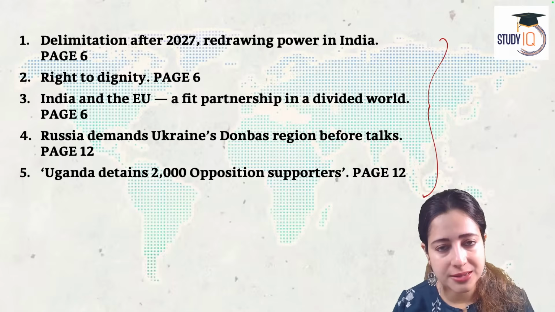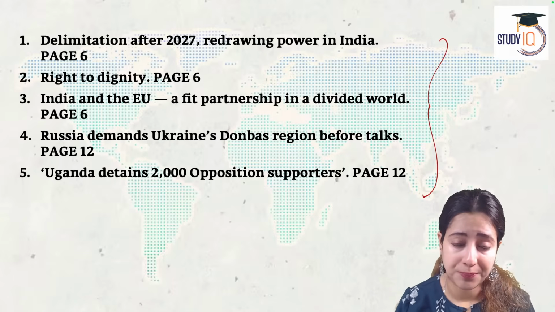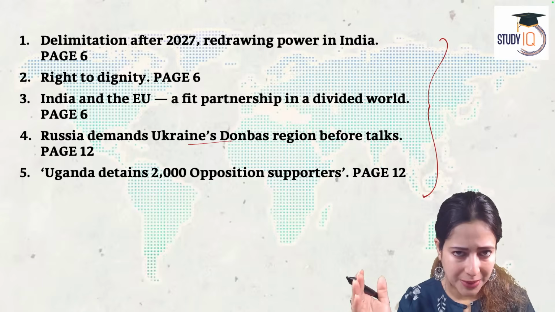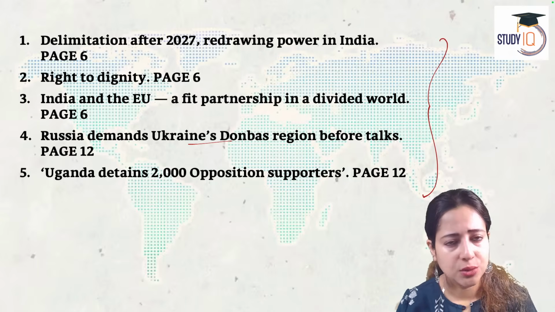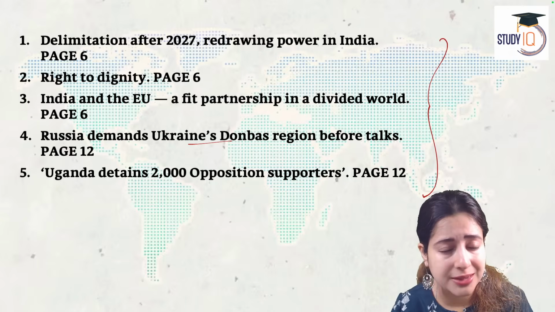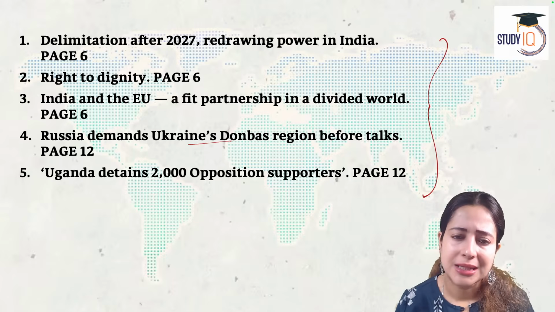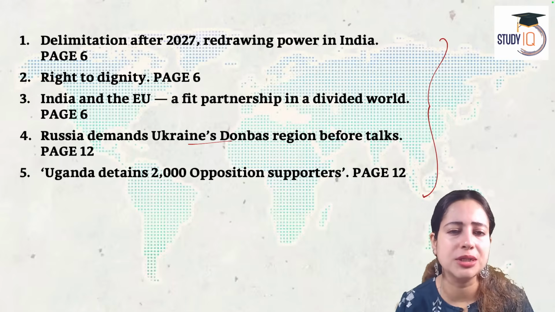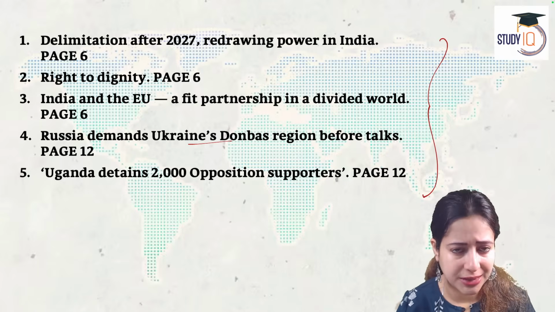Now, here are 2 places that we shall analyze through map today. One, of course, is the Donbas area in Ukraine. I know most of you are aware now about the boundary between Russia and Ukraine. You have made some very effective mnemonics and you know what I'm talking about, but still, today let's look at some new points also about the Donbas area, what is going on right now with the map.